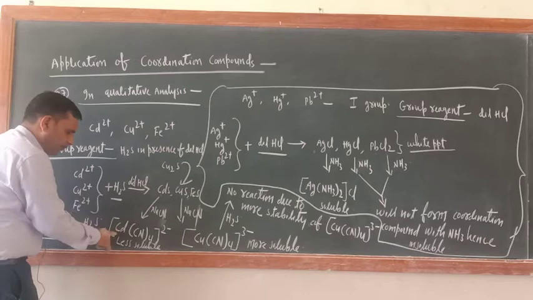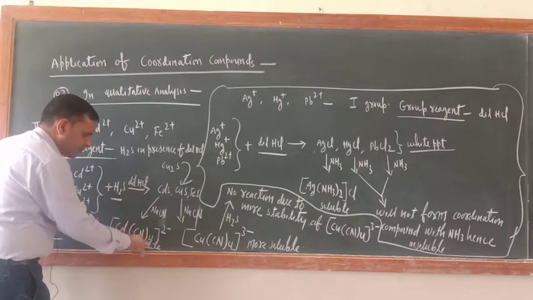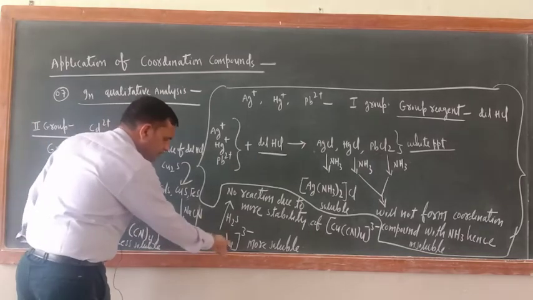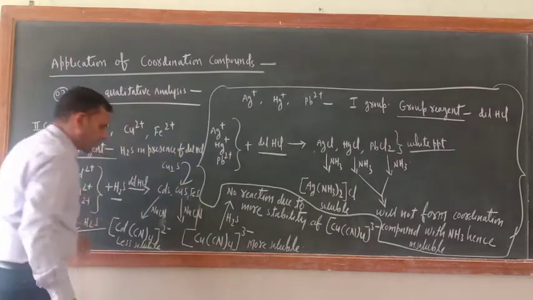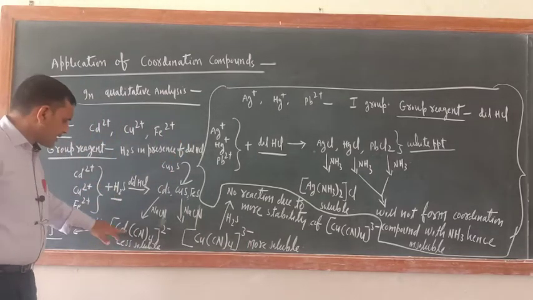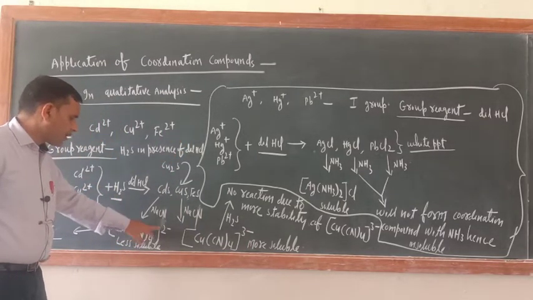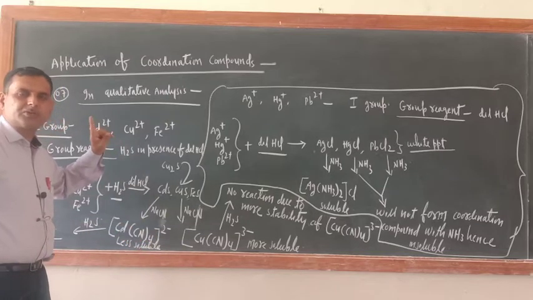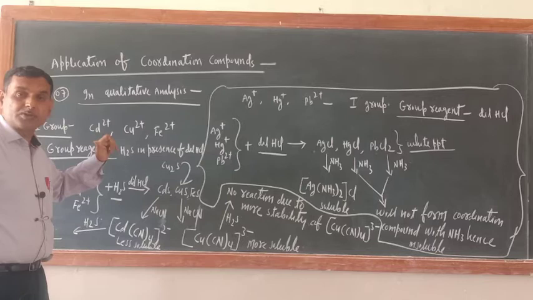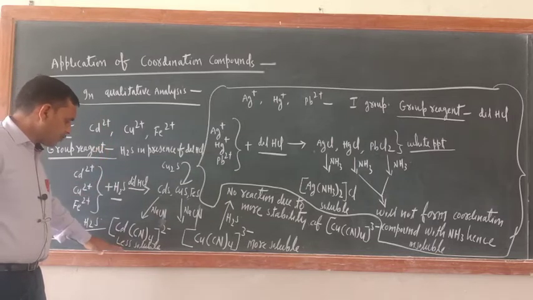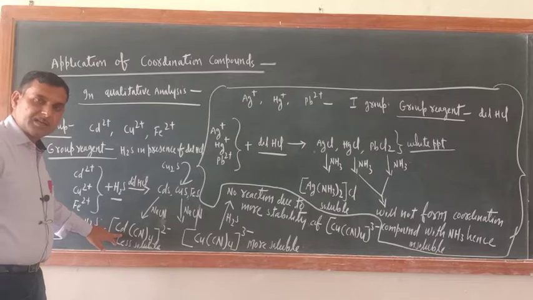cadmium will form this compound [Cd(CN)4]2 negative, and copper [Cu(CN)4]3 negative. Now try to understand. When I was teaching you the stability concept, the stability constant or dissociation constant, at that time I told you that this is more stable.